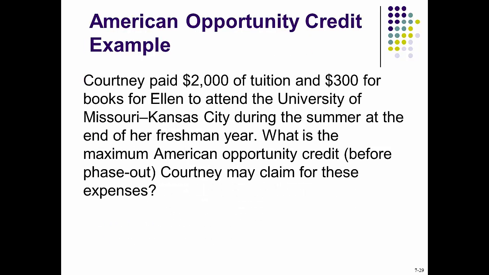So let's look at example 7-22. Courtney paid $2,000 of tuition and $300 for books for Ellen to attend the University of Missouri, Kansas City during the summer at the end of her freshman year. What is the maximum American Opportunity Credit before phase out Courtney may claim for these expenses? The answer is